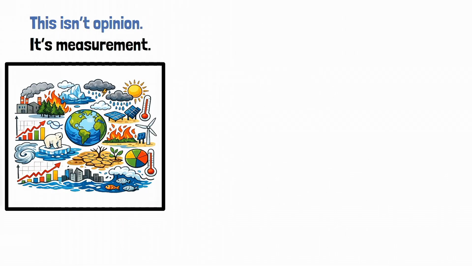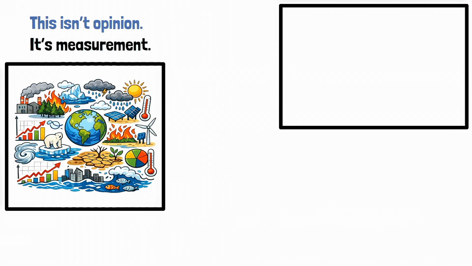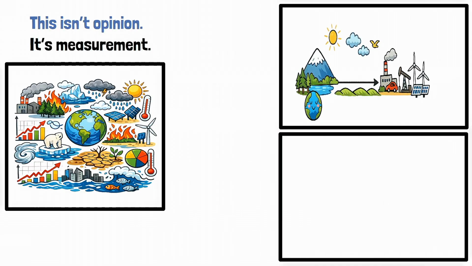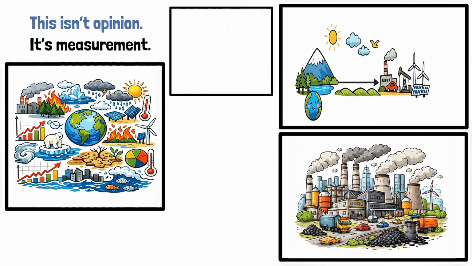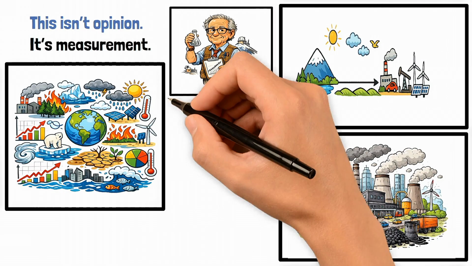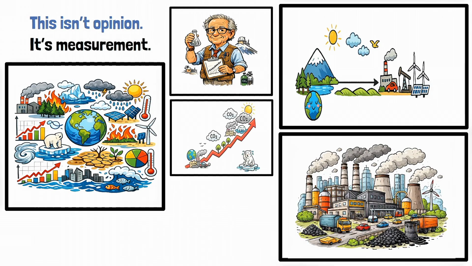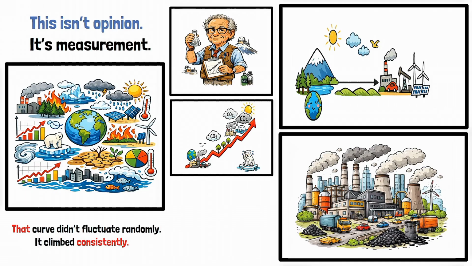Let's start with the most important number: carbon dioxide. For thousands of years, atmospheric CO2 stayed relatively stable. Then, after industrialization, it began to rise sharply. This increase was first measured clearly by Charles David Keeling, whose data showed a steady, year-by-year rise in carbon dioxide levels. That curve didn't fluctuate randomly, it climbed consistently. That was the warning.